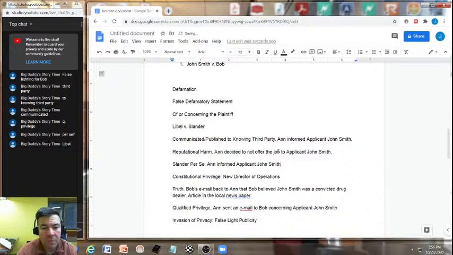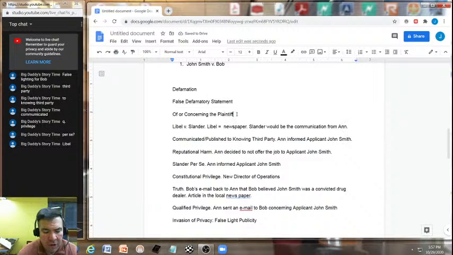You could there would be a situation involving libel here as well because of the email. That's exactly right. Come up here. Very good point. Libel would be the newspaper. Libel, let me put this equal sign. Libel, newspaper. Down over here, the slander would be the communication from Anne, possibly. I'm gonna have to think about that.